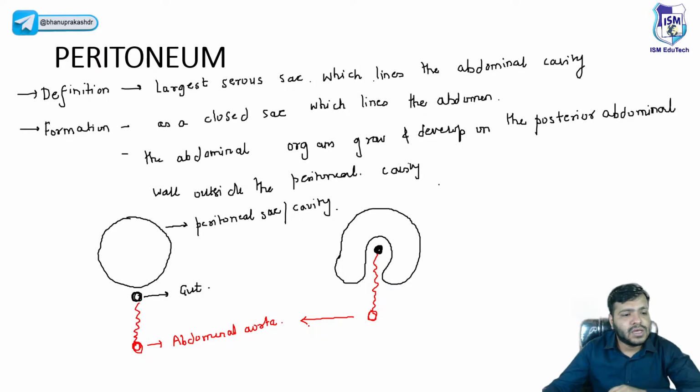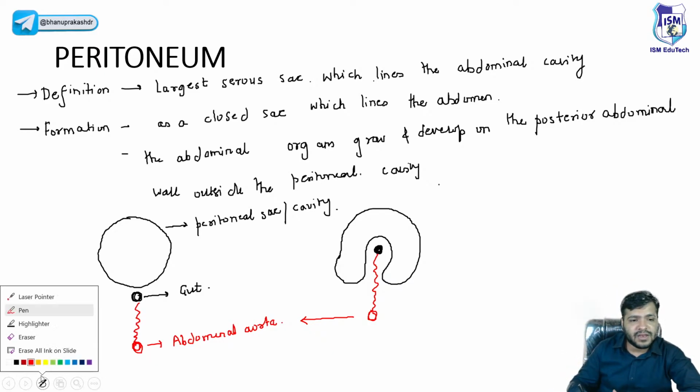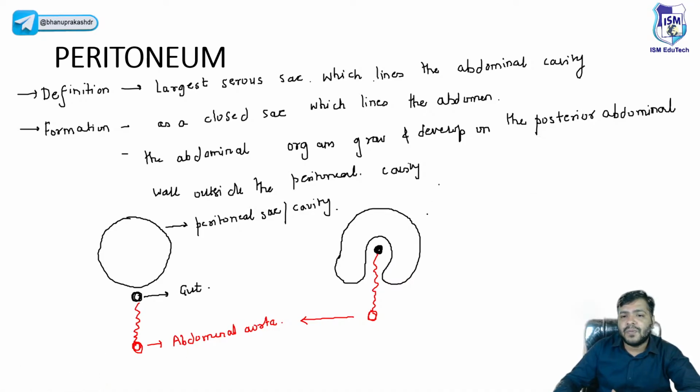So now here the peritoneum gets divided into two parts, beta. We have the parietal peritoneum and we have the visceral peritoneum. Visceral का मतलब होता है अंदर.